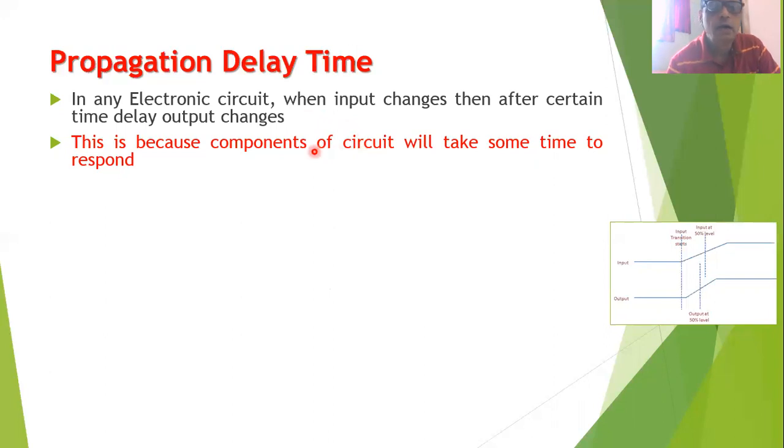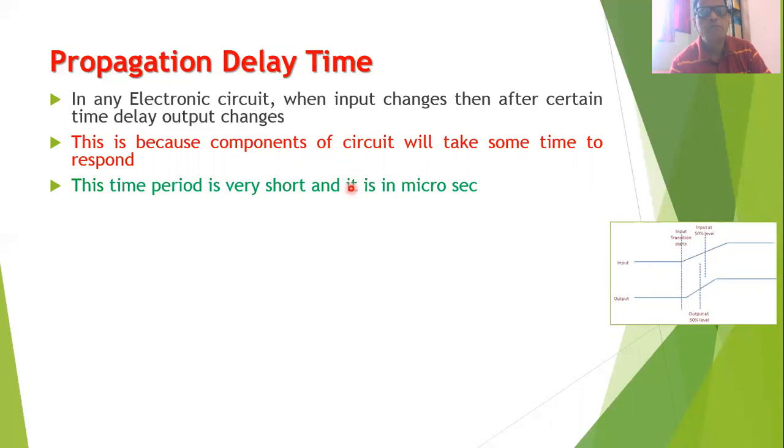So the circuit will take some amount of time, because in a circuit there are different components used. For example, in any electronic circuit, we use components such as resistance, inductor, capacitor. So you will find that these components will require some amount of time to respond to the change in the input, and therefore the output of the circuit will take some time to respond to the input.